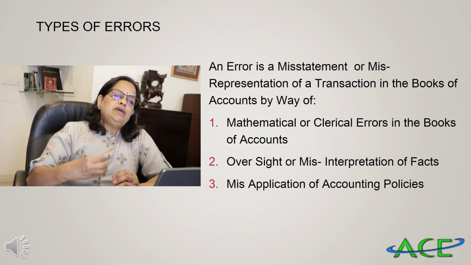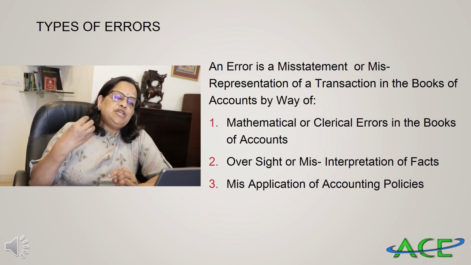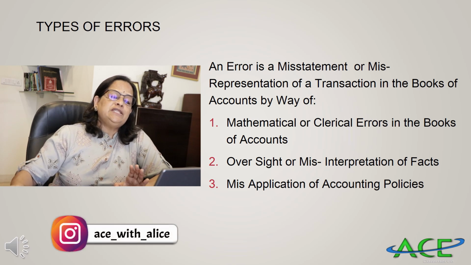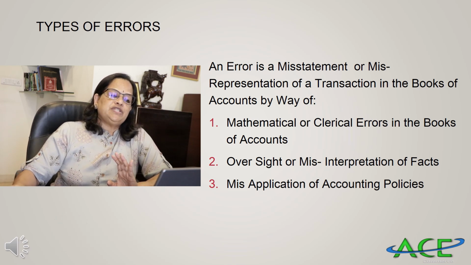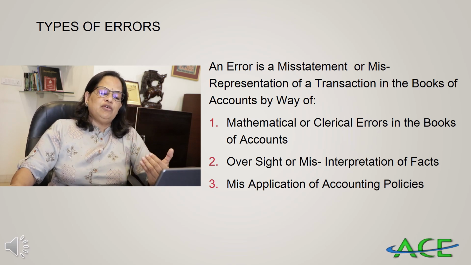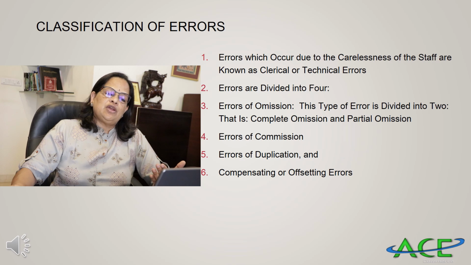That is, you are entering the transactions against the accepted principles of accountancy. See, for example, repairs to machinery. You are adding it to the cost of machinery. Repairs to machinery is a revenue item. But if you are adding to the cost of machinery, it's against the accounting concepts and conventions. So then you are making a mistake. So errors can be due to any of these: either mathematical error or misstatement or oversight or recording against the accepted accounting principles.